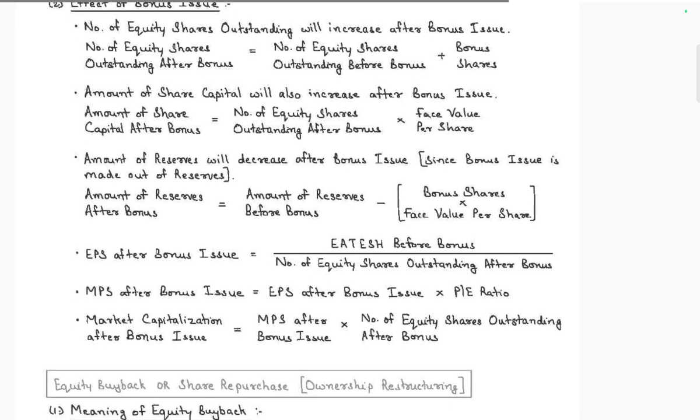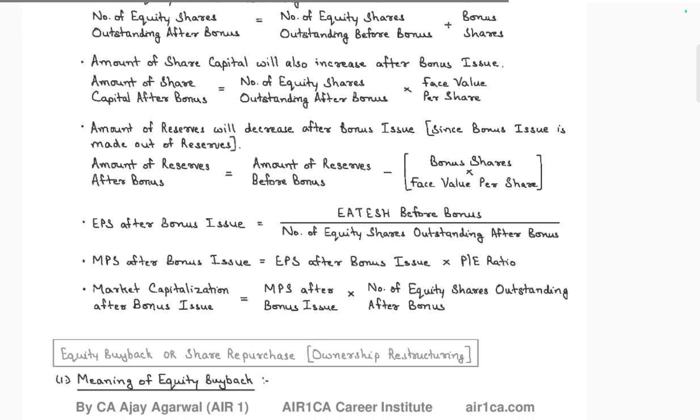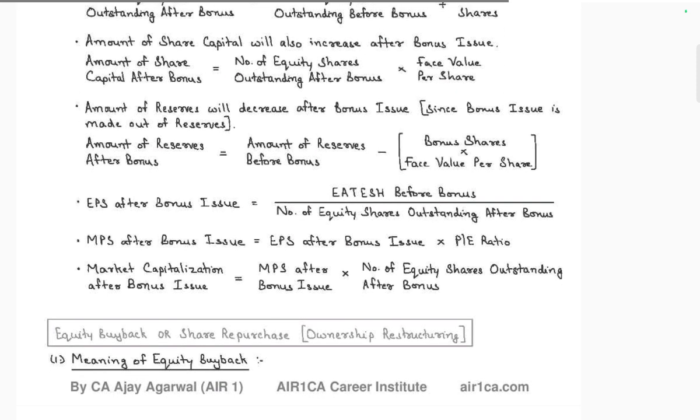The amount of share capital will increase after bonus. Amount of share capital after bonus is equal to number of equity shares outstanding after bonus into face value per share. The amount of reserve will decrease after the bonus issue. Reserve after bonus is equal to amount of reserve before bonus minus the bonus shares into face value.